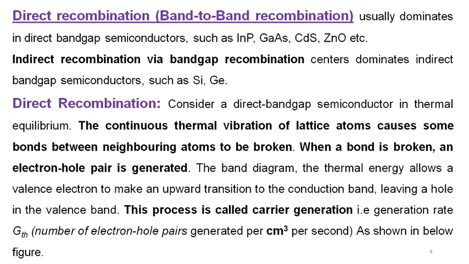For example, indium phosphide, gallium arsenide, cadmium sulfide, zinc oxide, and a number of other materials show direct recombination. Direct band gap semiconductor materials are very important because optical property matters, for example in light emitting diodes and diode lasers. That's why direct band gap semiconductors are usually used for that. An indirect band gap semiconductor is one in which the band alignment of the valence band and conduction band is not exactly lined up; it is misaligned.